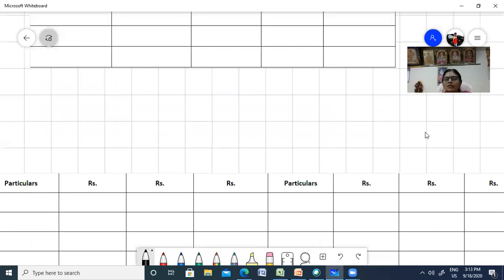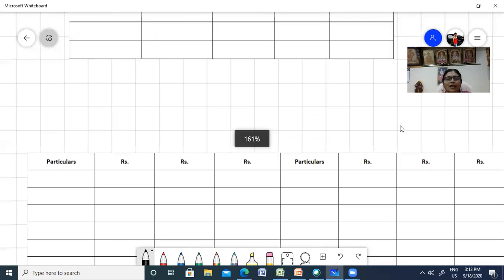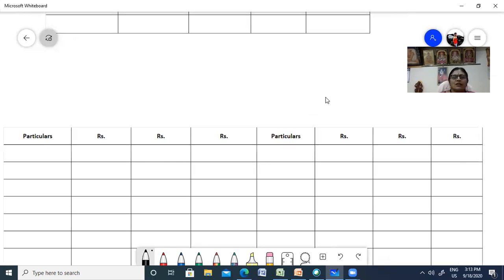I hope you understood the revaluation account. Now we are going to capital account. Now capital account of partners, right? Debit and credit. Right. Now first to start with, what is the capital they have? By balance. Now who are the partners? Let us write the name first.